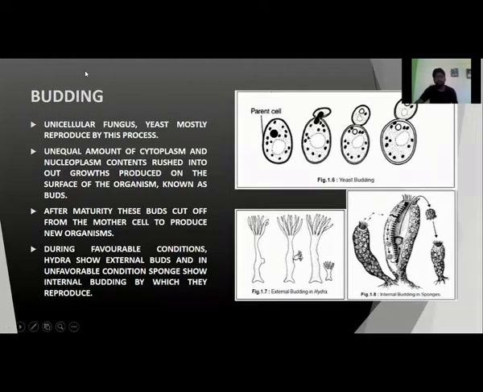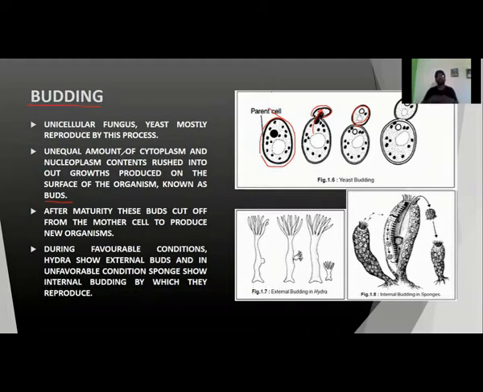If we see, there is an organism. This one is a yeast. If we see, this one is the outgrowth, and to that outgrowth, nucleus, nucleoplasm and cytoplasm, they rush. Simply they rush into that, and after that it will become mature. And then it will detach from the parent cell to produce a new organism. And that type of bud formation and formation of new organism is simply known as budding.